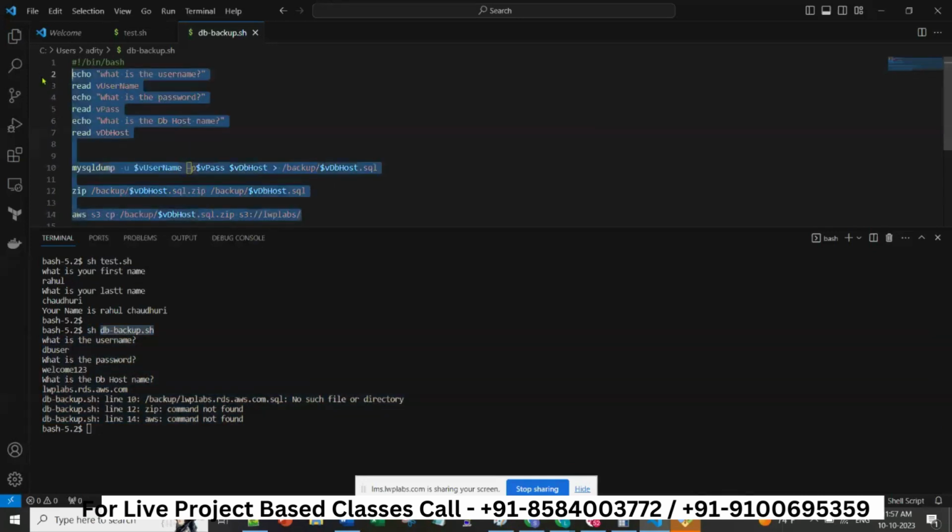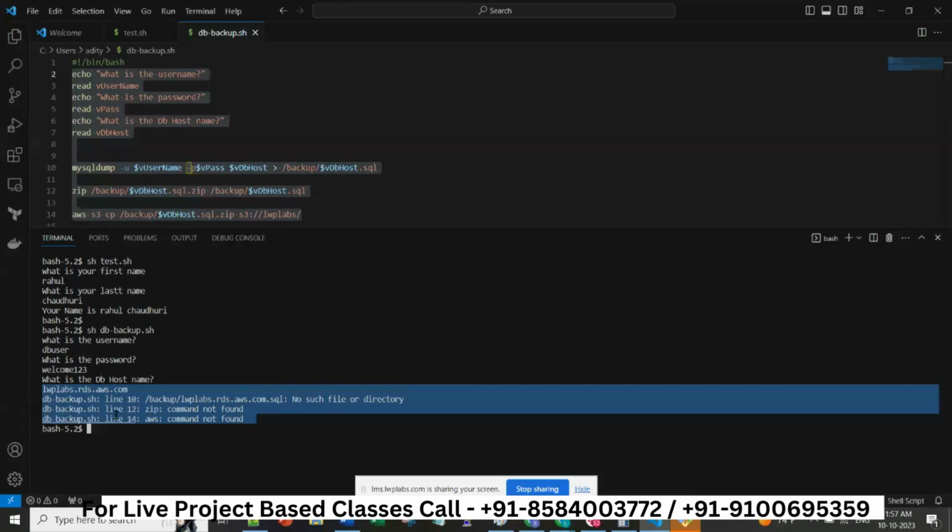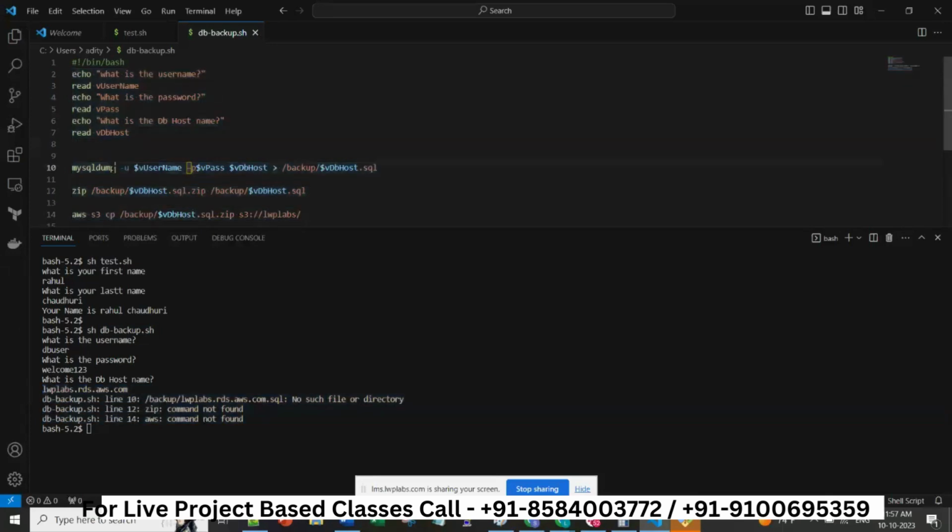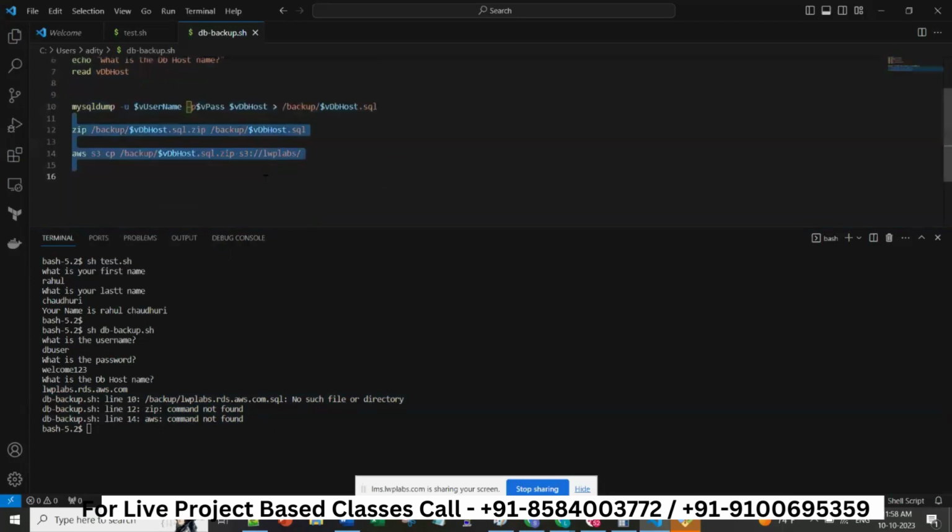But in this script, whatever you have written, if there is a failure, if you see line number 10, which is this one, failed, but still it moved to line number 12, then still it will move to line number 14. But if this is failed, why will I move to another line? Ideally, I shouldn't. If this is failed here, I should exit here only. I should not move ahead. Correct?